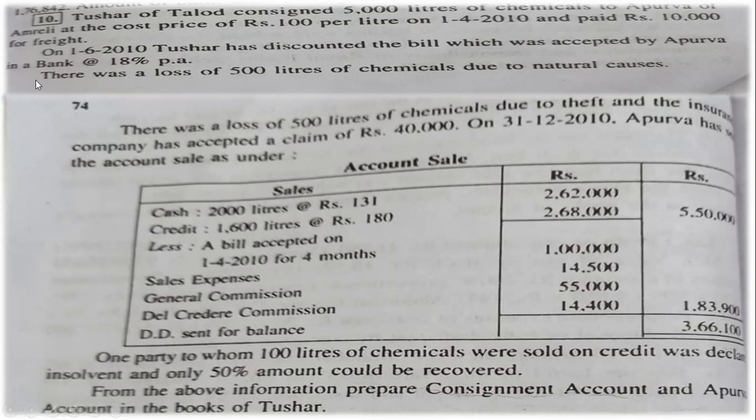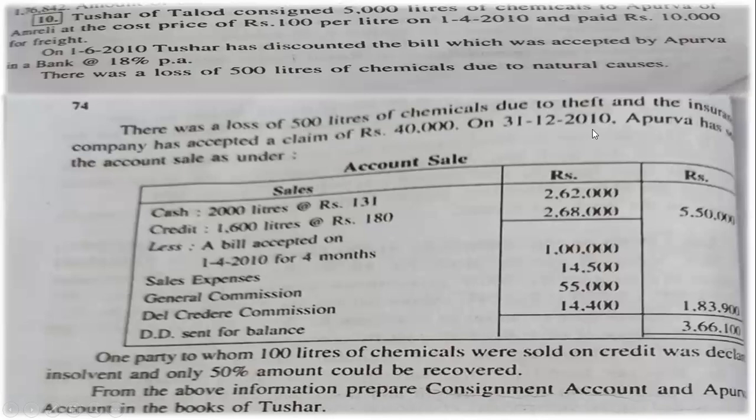Next, on 1st June 2010, Tushar has discounted the bill which was accepted by Apurva in a bank at the rate of 18% per annum. There was a loss of 500 liters of chemicals due to natural causes, which means it is a natural loss, a normal loss. There was a loss of 500 liters of chemicals due to theft and the insurance company has accepted a claim of rupees 40,000. This is abnormal loss.